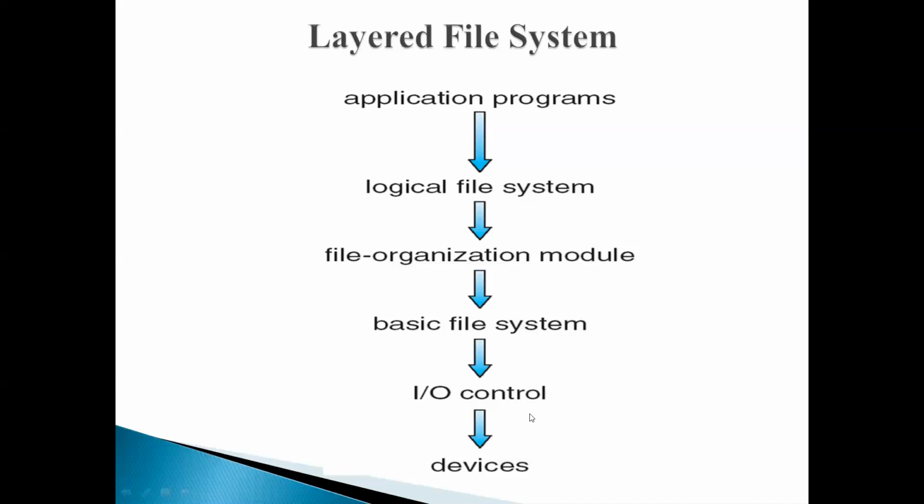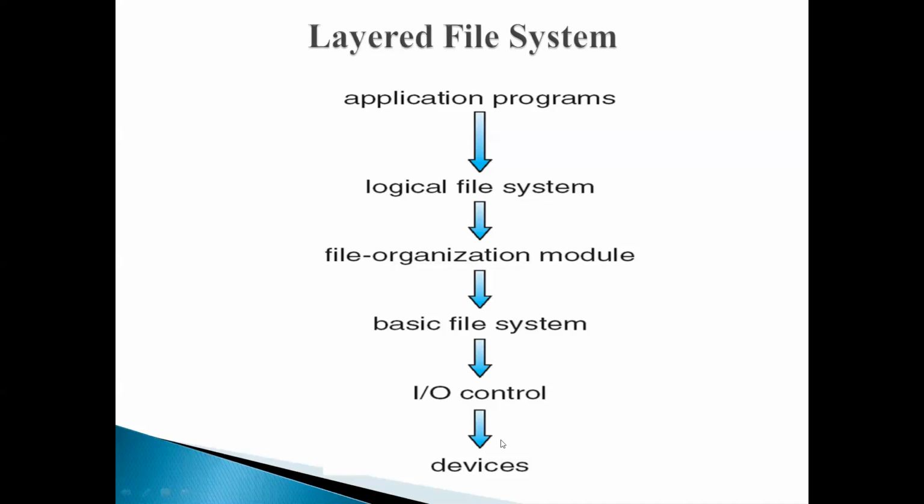To inform the device controller what location has to be accessed on the device and what action it has to take after accessing that location, all that information is told by the device driver to the device controller by writing specific bit patterns. So that is about the input output control level.